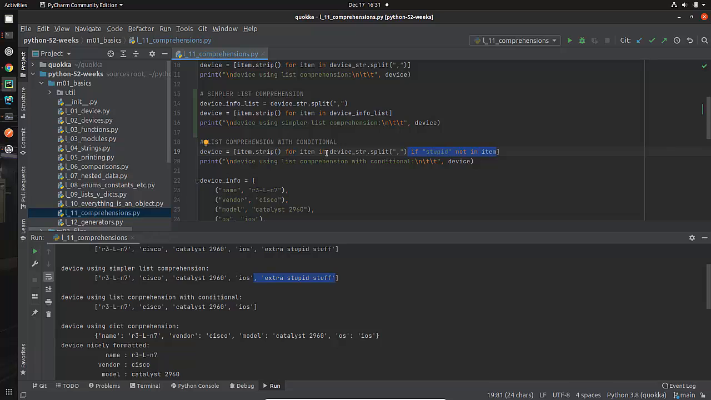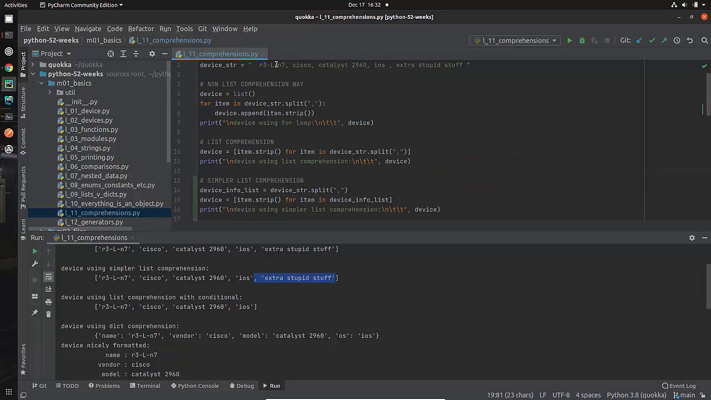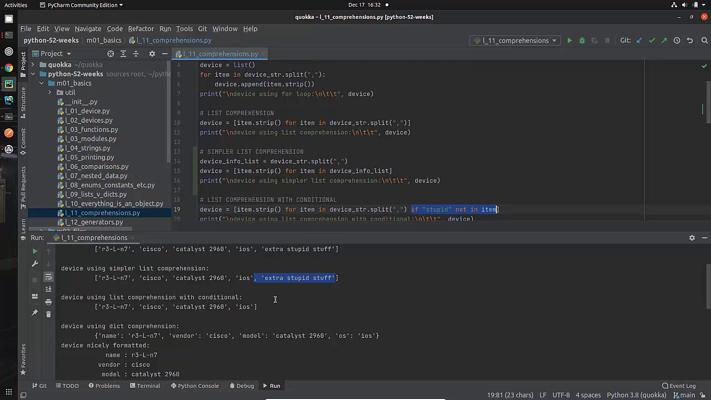So again, start here in the middle in this situation. Look for the for loop. Understand what the for loop is doing. You can look at this and say, okay, that's what it's going to do, but it's only going to do it if this conditional at the end is true. And the conditional here is if stupid is not in item. And that's true for the first one, the second one, the third one, the fourth one, but not the fifth one. And hence, you end up with this data rather than the other data.